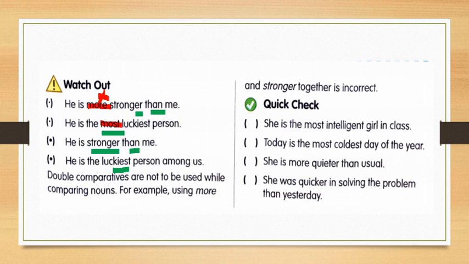She is the most intelligent girl in class. Most intelligent, it's okay. Today is the most coldest, this is wrong. She is more quieter than usual. She is quieter than usual, that is okay, but more, that is wrong. She was quicker in solving the problem than yesterday. She was quicker, so this is correct.